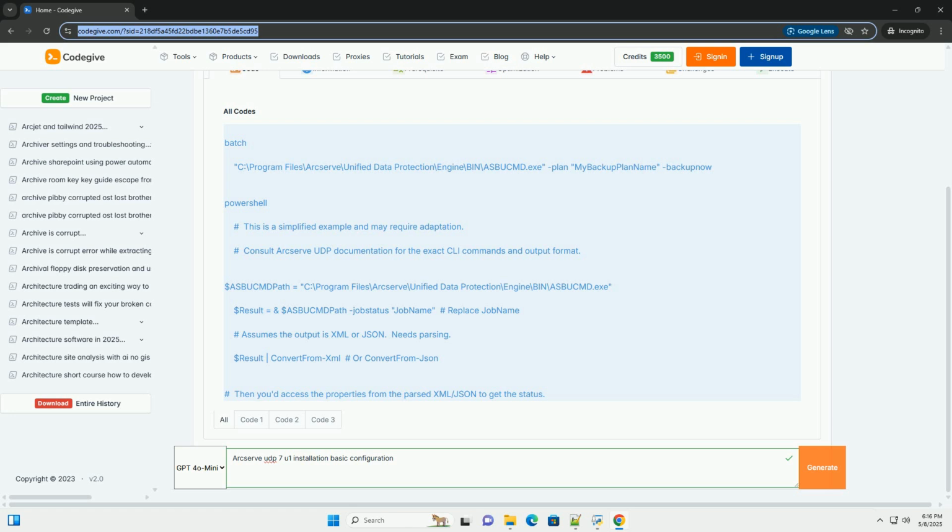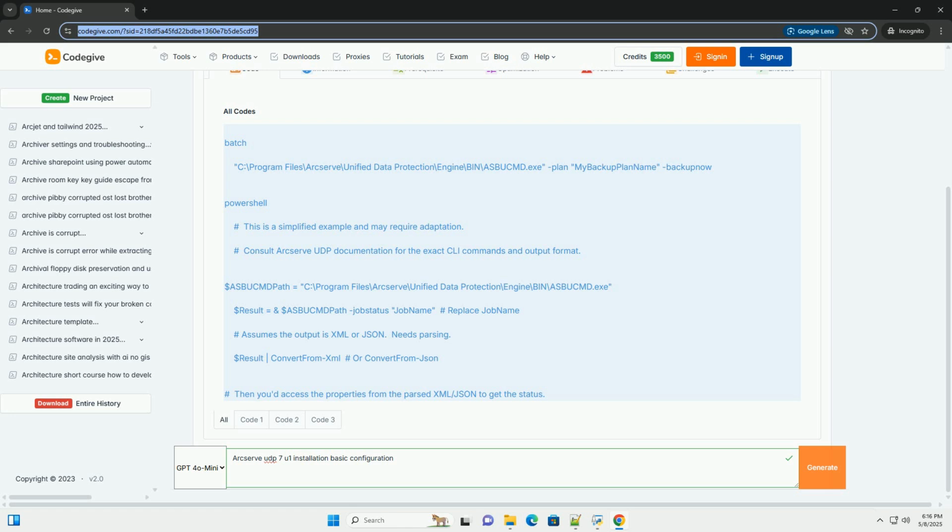1. Obtain the installation package. Download the Arcserve UDP 7 Update 1 installation package from the Arcserve website or your vendor's portal. You will need a valid account and possibly a serial number associated with your license. 2. Verify the download. After downloading, verify the integrity of the installation package, for example using checksums provided by Arcserve.